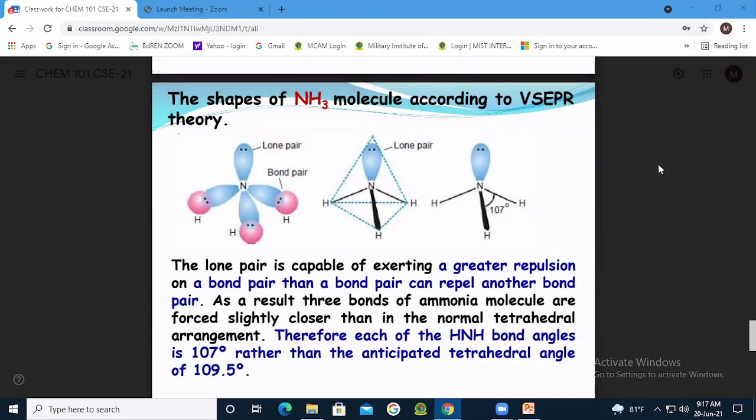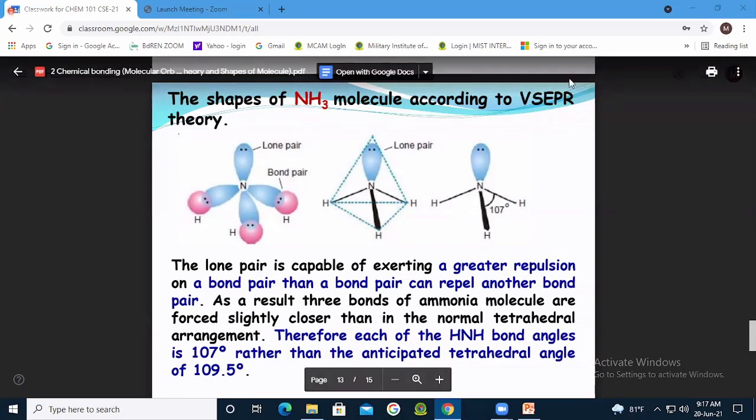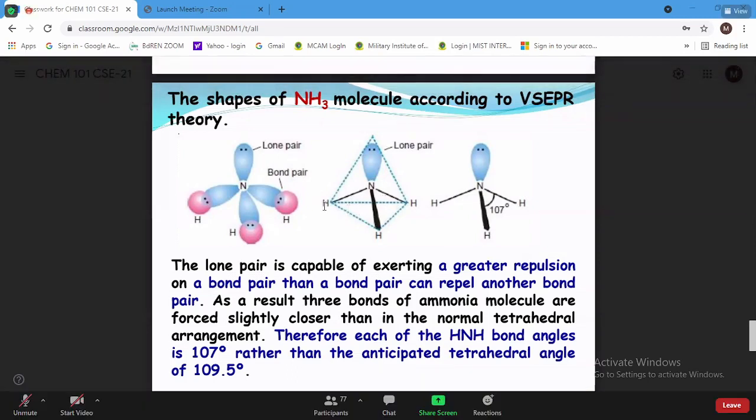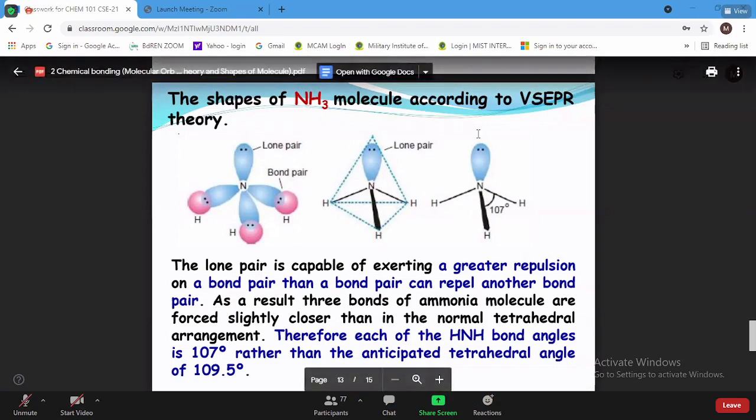Sir, is it pyramidal or distorted tetrahedral? Very good. It's not pyramid. Pyramid is not for everything. When the linear form is distorted, that time we will say pyramid. But this is basically the tetrahedral shape, distorted tetrahedral shape.